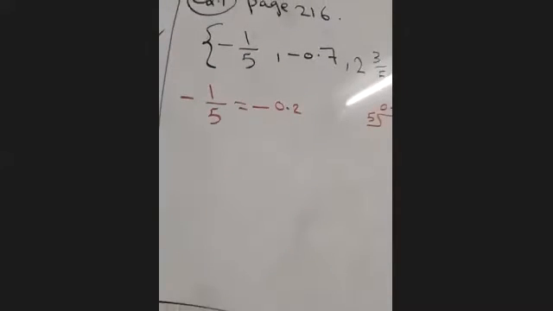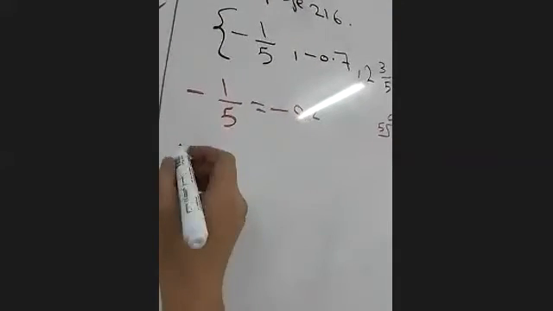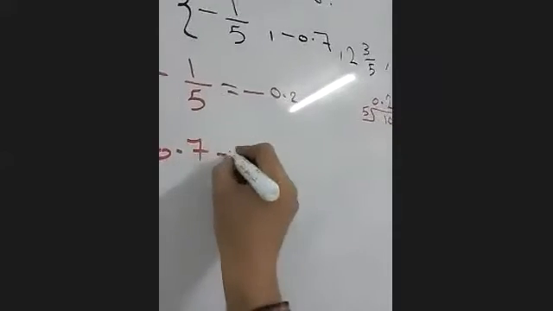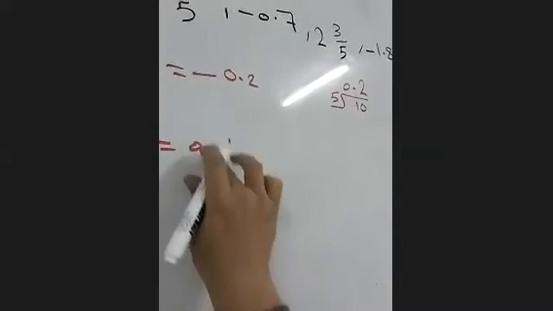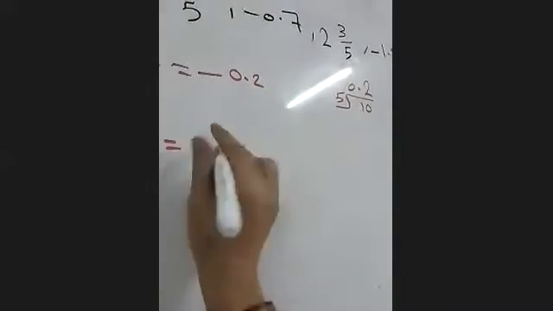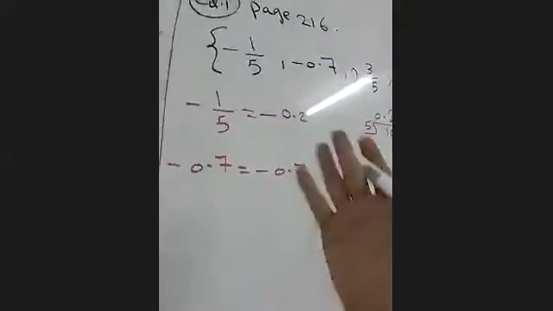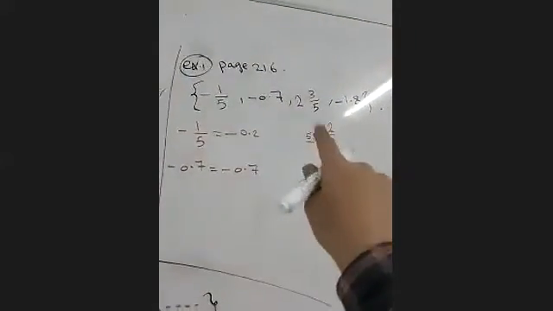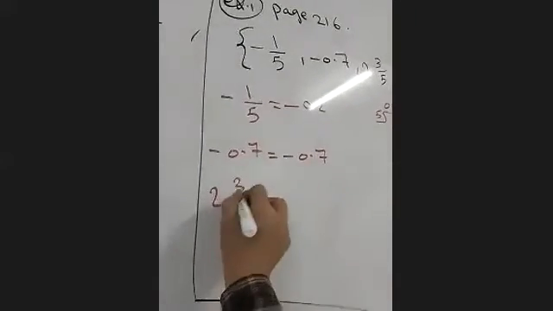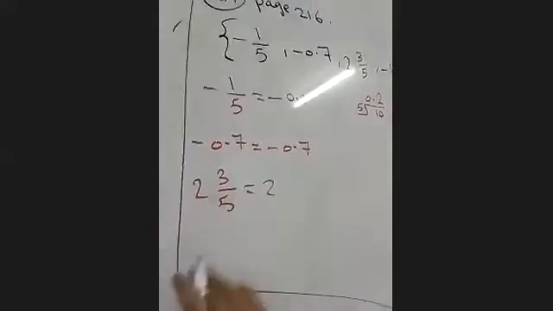Got it? Yes. Now -0.7 is ready. I want it as a decimal and it is a decimal, right? Yes. Next, 2 and 3/5, the third number. The 2 stays 2.